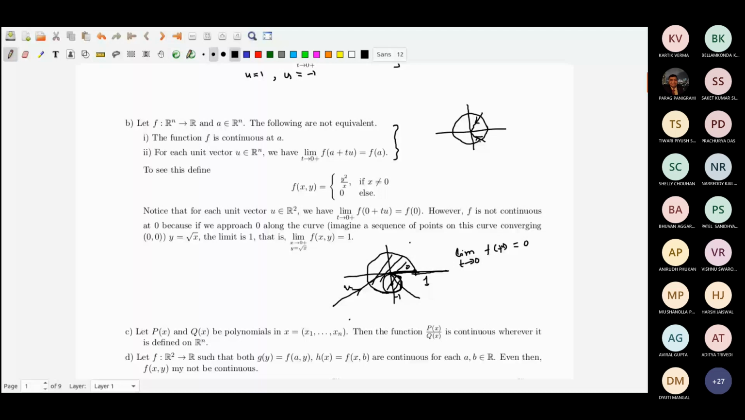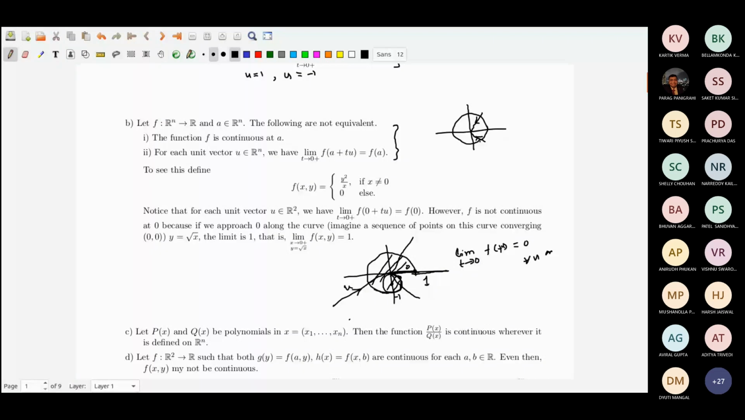What happens now is, if you fix any direction u and you try to approach, you are looking at f of t u, then f of t u becomes 0 after a particular t, and therefore the limit as t goes to 0 of f of t u is 0, for each u on the unit circle.